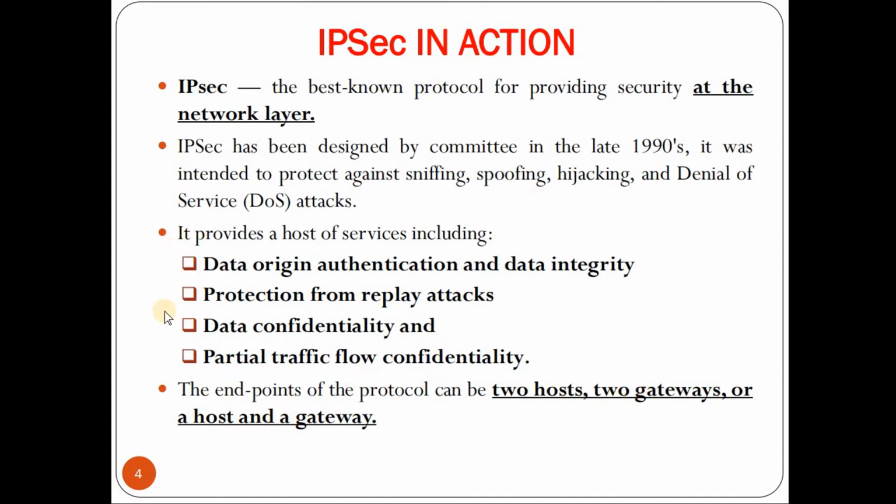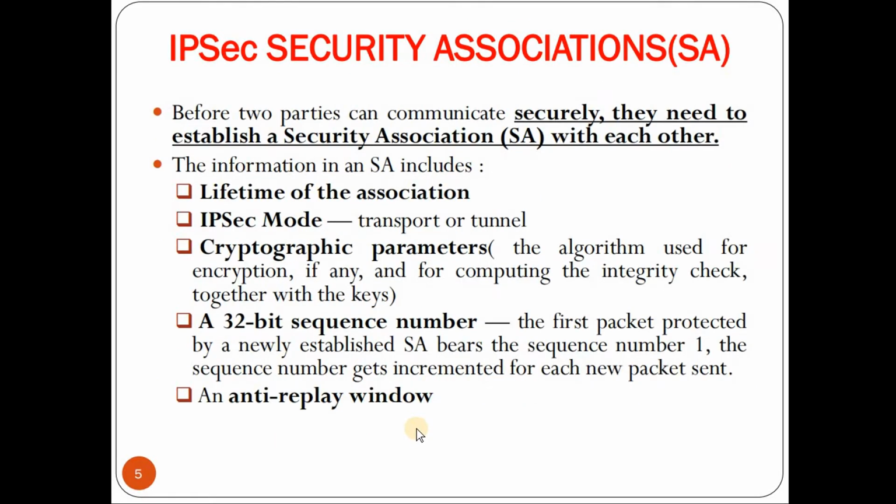That is, all the services listed above can be provided between two hosts, between two gateways, and between a host and a gateway. Before we go through the IPsec protocol, we need to know what is an IPsec Security Association, that is SA. So before two parties can communicate securely, they need to establish a security association with each other. The information present in an SA includes the lifetime of the association, that is the validity period of the association. Next, IPsec mode. IPsec protocol basically works in two modes, that is transport mode and tunnel mode.